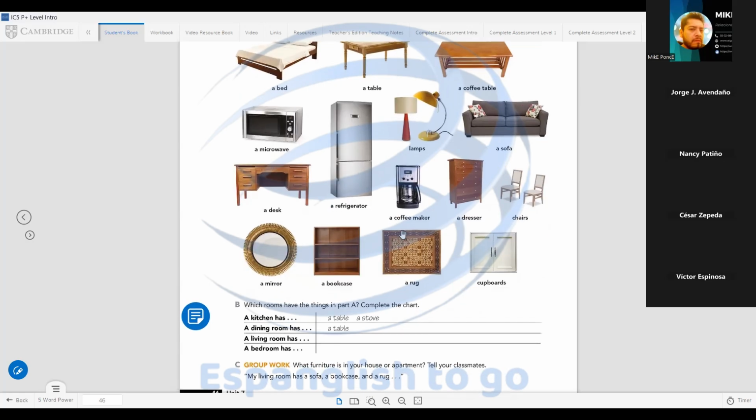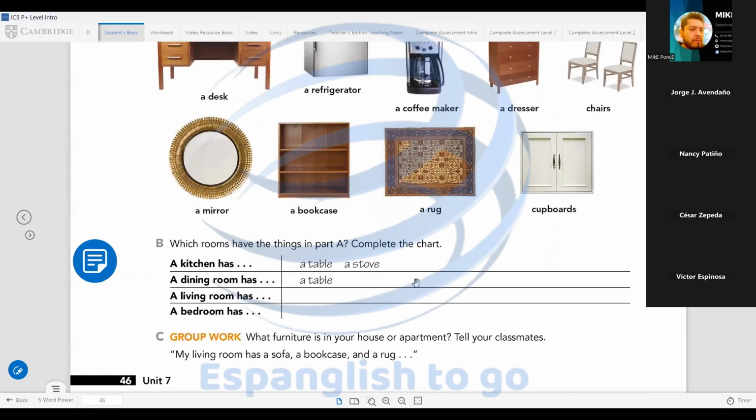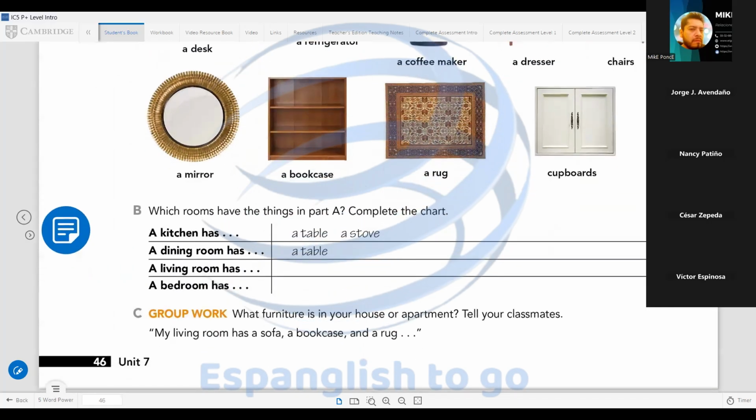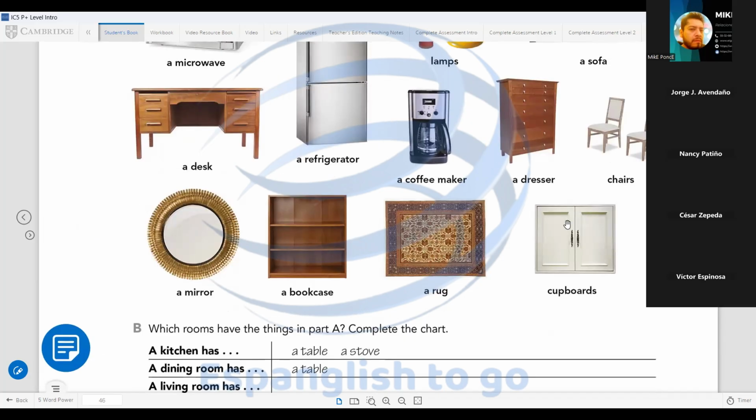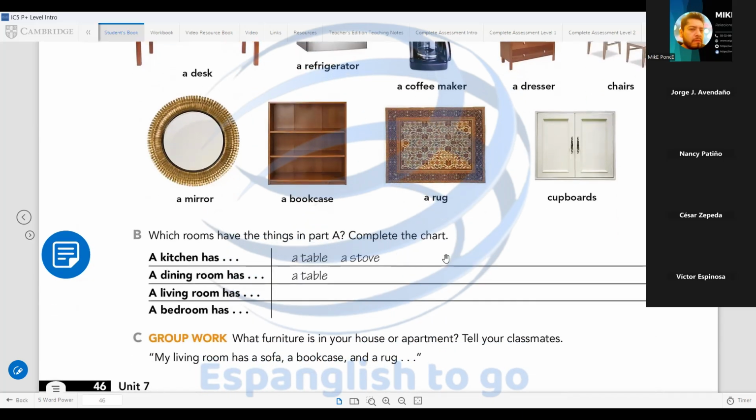Okay, guys. Well, now in part B of this exercise, we have to categorize the vocabulary. We have 4 different rooms here: a kitchen, a dining room, a living room, and a bedroom. So we say that a kitchen has a table, a stove, maybe cupboards, maybe a coffee maker, a refrigerator, etc. You have to complete the list of furniture and appliances a kitchen has.